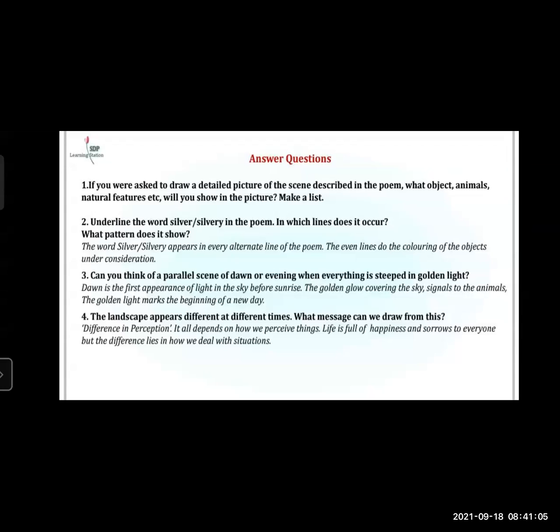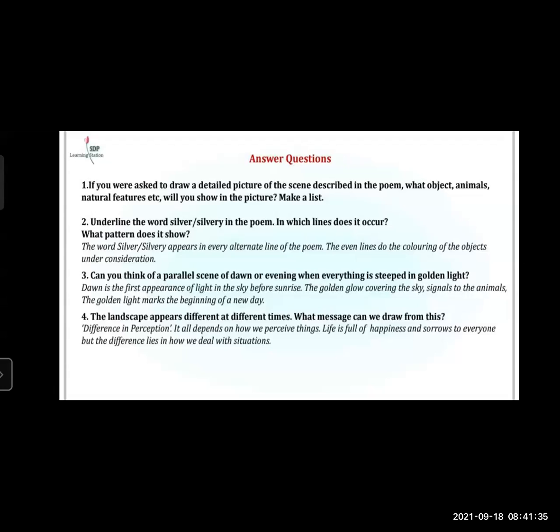The word silver and silvery appears in every alternate line. If we observe the poem, you can see in each and every alternate line a silver word is used, like silvery shoon, silver trees, silvery thatch, then silver sleep. Each alternate line is used by the poet with a silvery word. So the even lines do the coloring of the object under consideration.